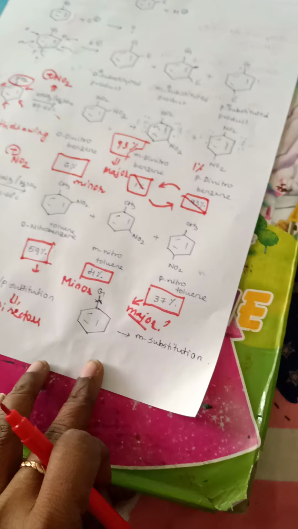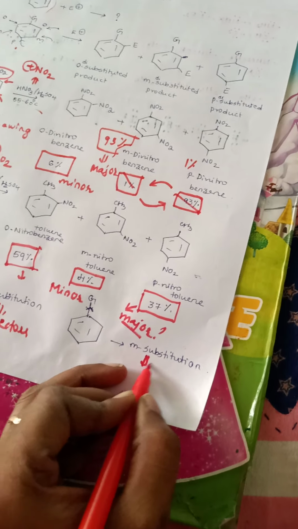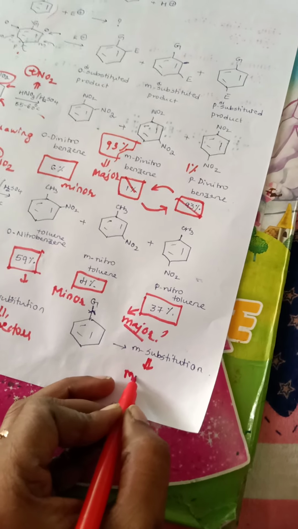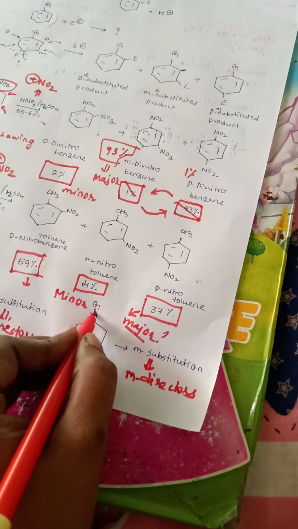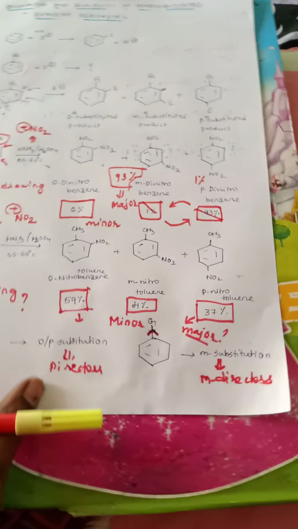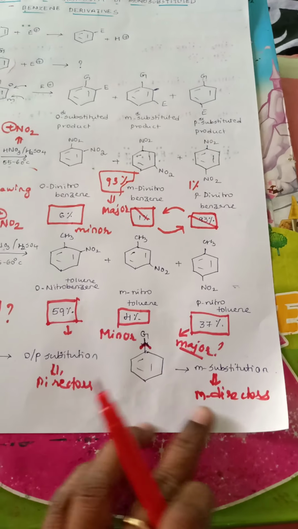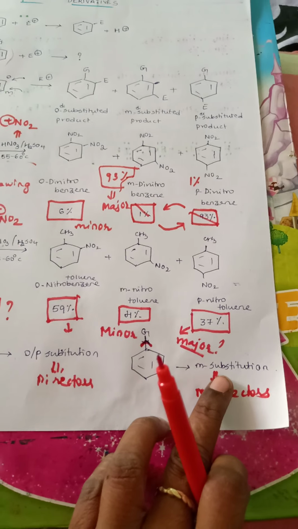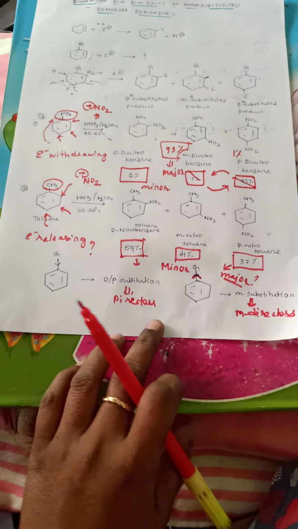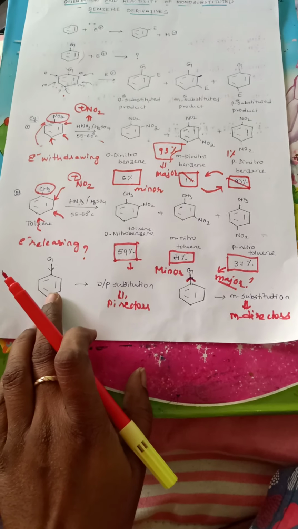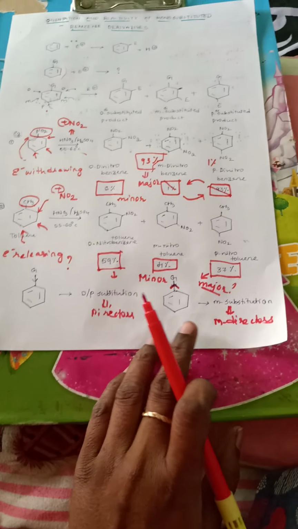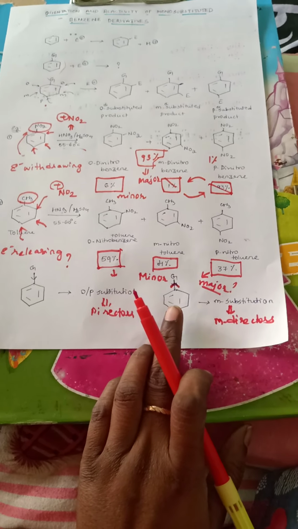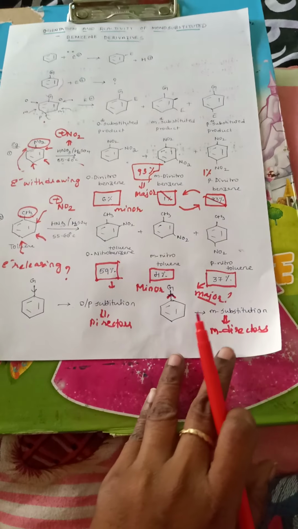Whereas those which favor meta substitution are electron withdrawing groups, and they are said to be meta directors. Those which withdraw electrons from the benzene ring are meta directors, and they favor meta substitution, and meta products are obtained as the major products. I repeat once again, all electron releasing groups, like the methyl group, are ortho para directors, and all electron withdrawing groups are meta directing in nature.